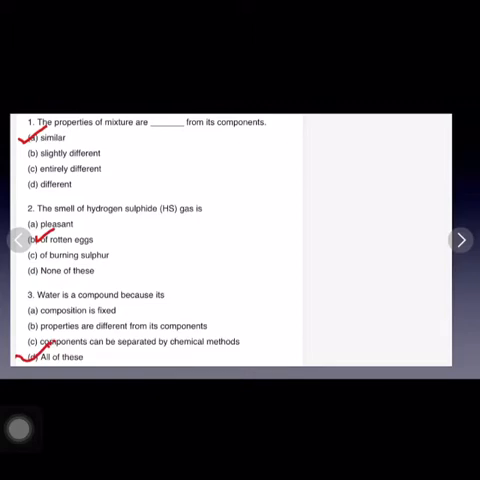As water is a compound formed by the reaction of two elements, hydrogen and oxygen, and its chemical formula is H2O. So the composition is fixed, properties are different from its components, and they also can be separated by the chemical methods, that is by passing the electricity.